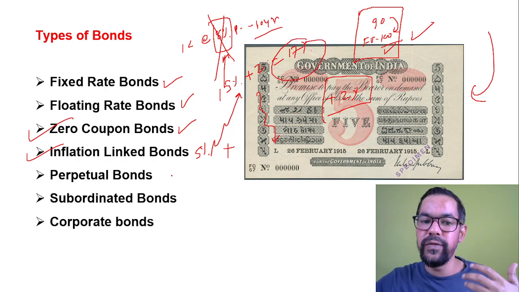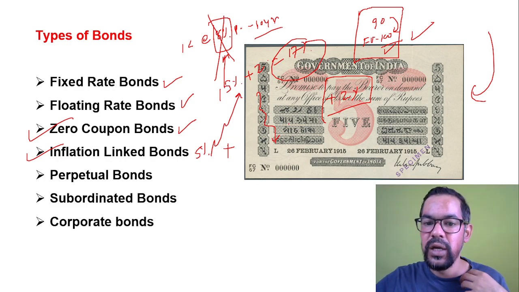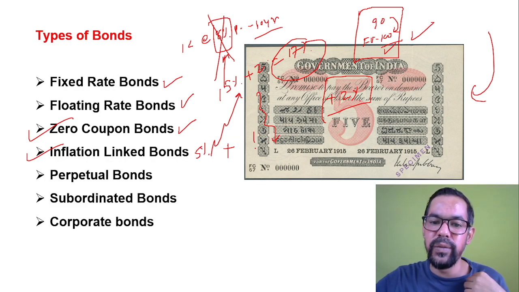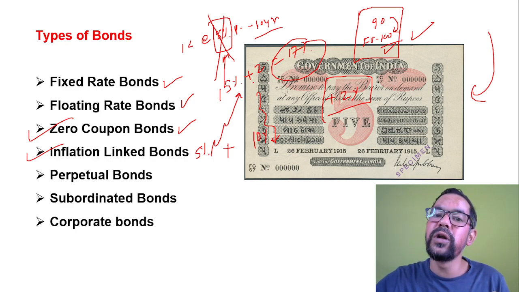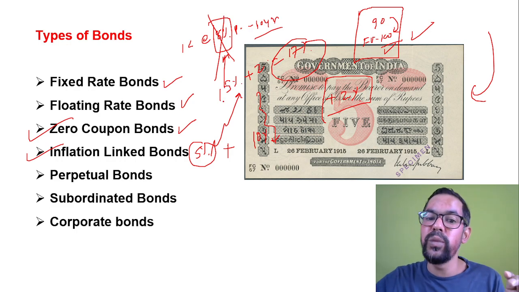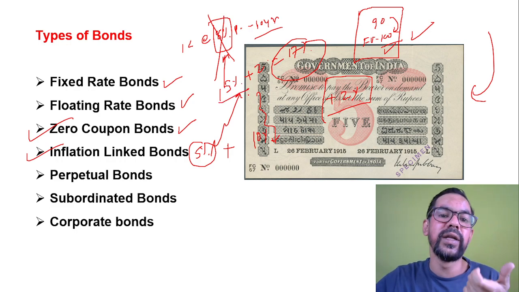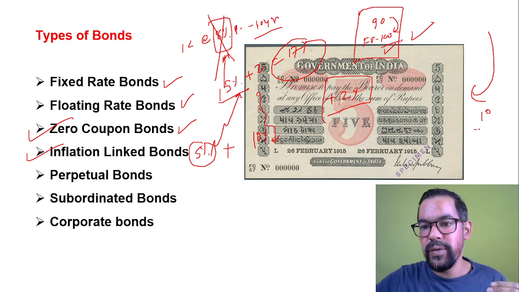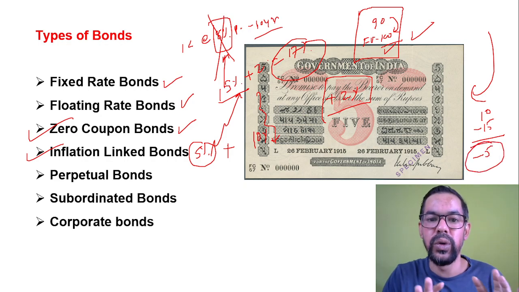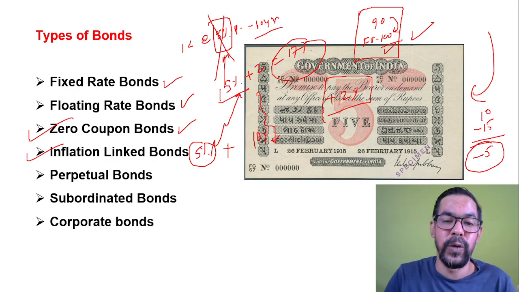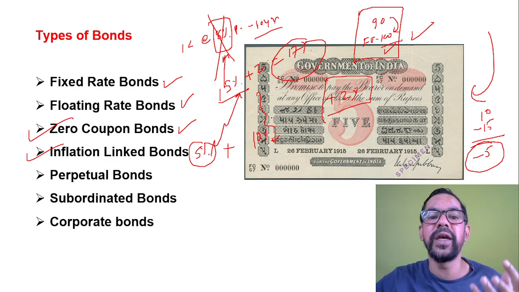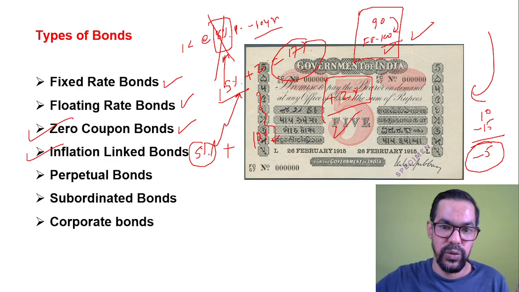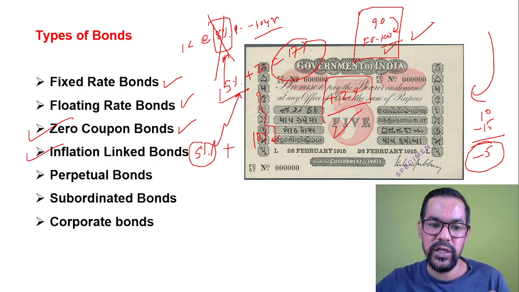In another case, if we do not have inflation bonds, let's say the rate of interest on this particular bond was 10%. But during this period, inflation increased, and on average inflation in the economy was 15%. If you calculate the real income, the formula is your rate of interest 10% minus 15%, so your investment goes negative. You do not make any money from that investment. To protect against these kinds of situations in the market, we have inflation bonds. We'll discuss this in detail in our next video.